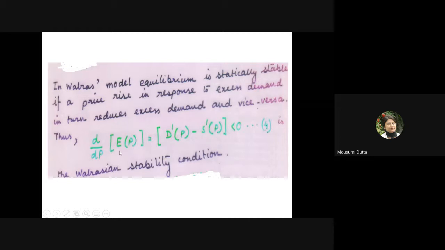Thus dE(P)/dP, which is given by D'(P) minus S'(P), being less than 0 is the Walrasian stability condition.